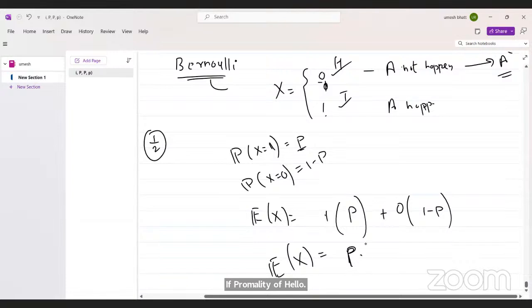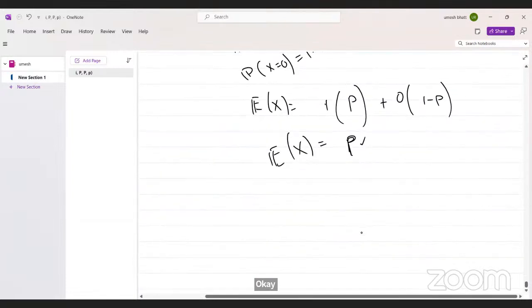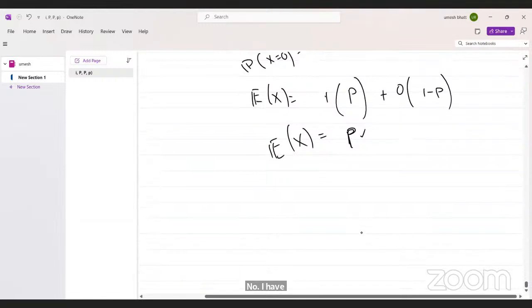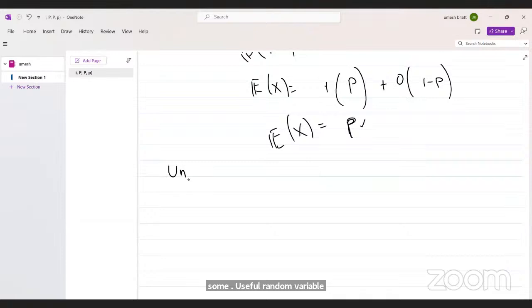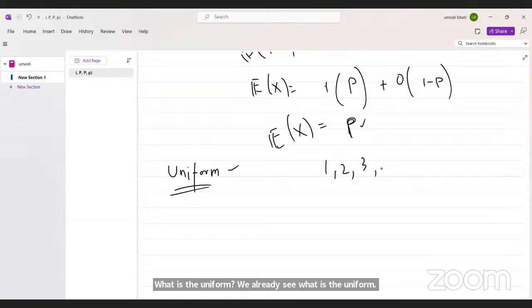Now I have another random variable. These are some useful random variables for the further course. The other is uniform. We already saw what the uniform is. We have a die. What are the outcomes we have?